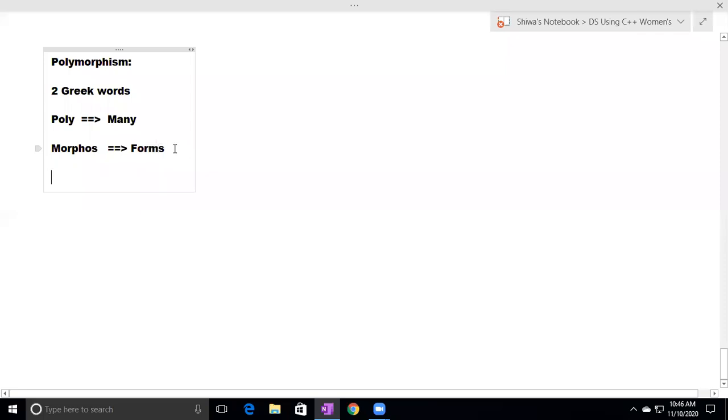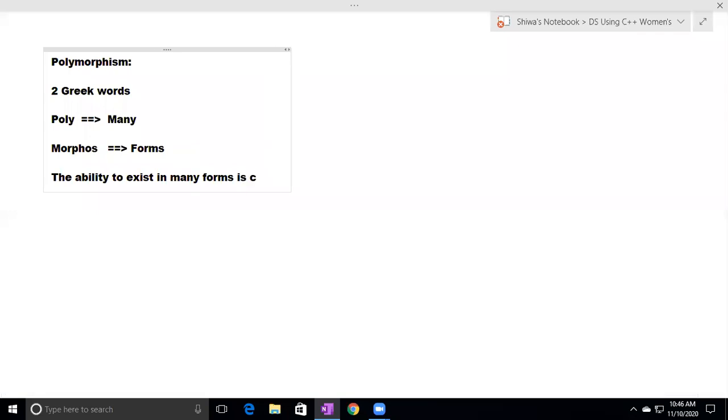In English, some words are derived from Greek, some words are derived from Latin. So poly and morphos are derived words. Polymorphism means the ability to exist in many forms. The ability to exist in many forms is called polymorphism.